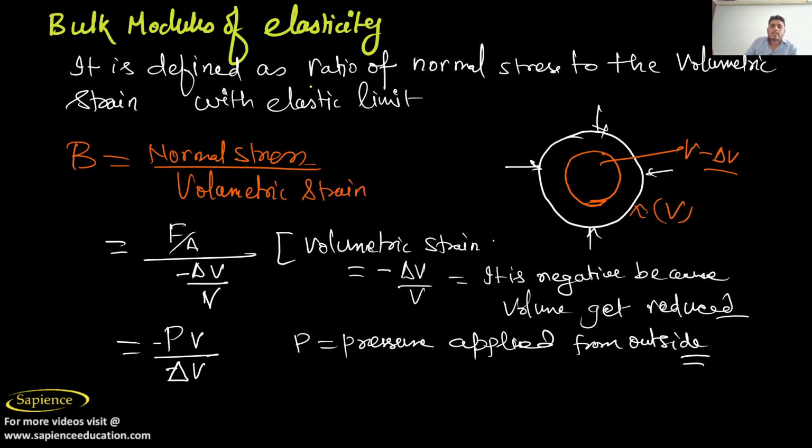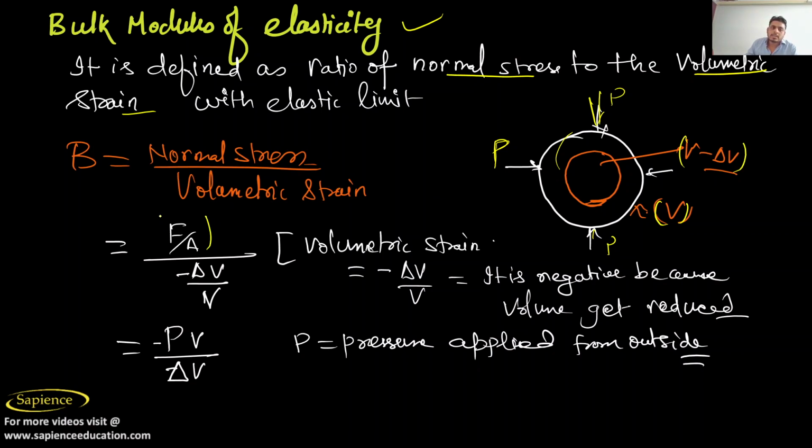Now I am talking about the bulk modulus of elasticity. See here, same thing: normal stress by volumetric strain. In bulk modulus it is defined as the ratio of normal stress to the volumetric strain. Here the volume is changed. Suppose there is a sphere, and you are applying a force or pressure from all the sides. What will happen? Its size will decrease. Earlier its size was V, and after applying the force it becomes V minus del V.